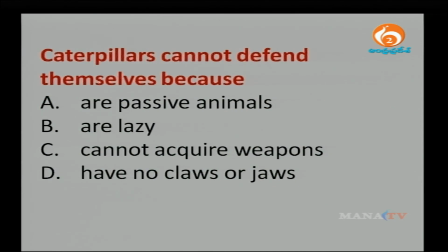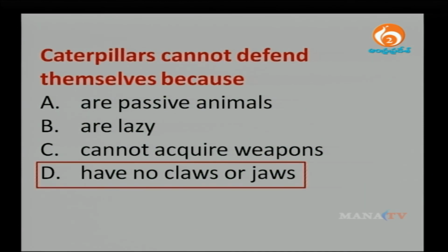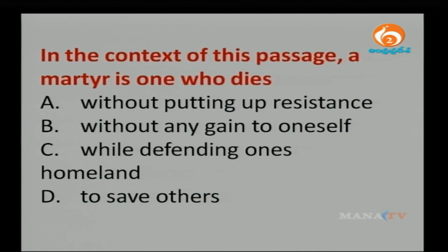Caterpillars cannot defend themselves because they are passive animals, they are lazy, they cannot acquire weapons, they have no claws or jaws. I explained this example, so you know the answer. They do not have any kind of claws or jaws.